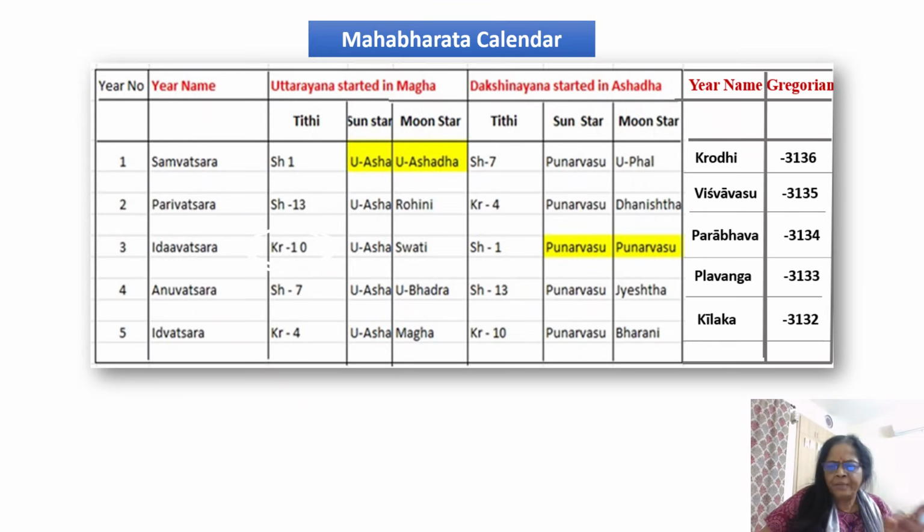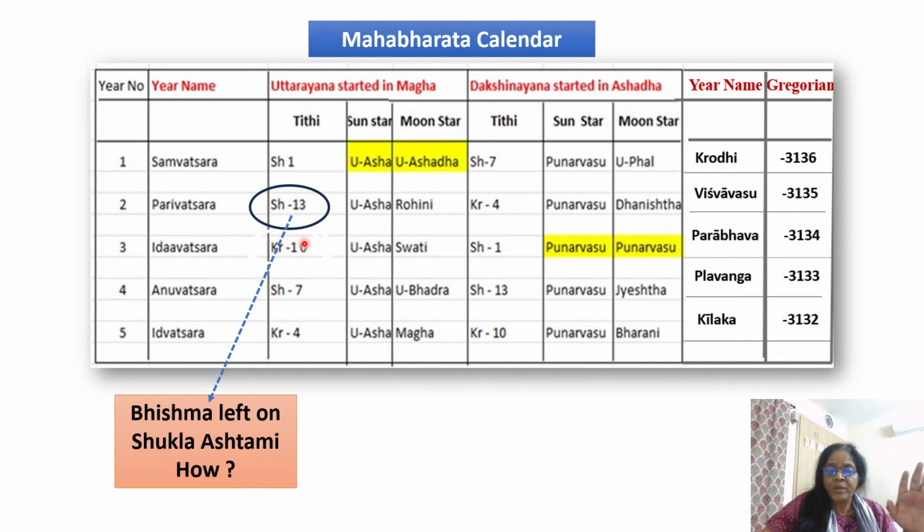And now we are examining the Mahabharata calendar. The first year, the Krodhi, Shukla Pratipat, then Shukla Saptami. The war happened in Krodhi. Then Bhishma waited on the arrow bed for the Uttarayana to come. That means the Uttarayana of the second year, Parivatsara. It should have been Shukla Trayodashi. But what did Bhishma say in Mahabharata? He says he is waiting for Shukla Ashtami, and he will leave on Shukla Ashtami because that is the time of Uttarayana. But the calendar shows the 13th tithi, Trayodashi. But he left on Ashtami.